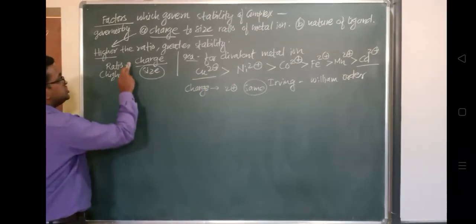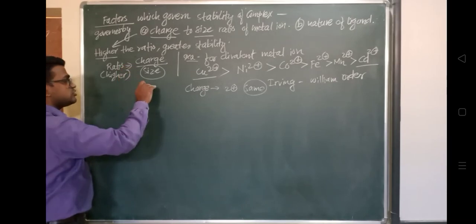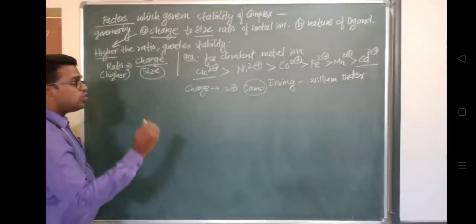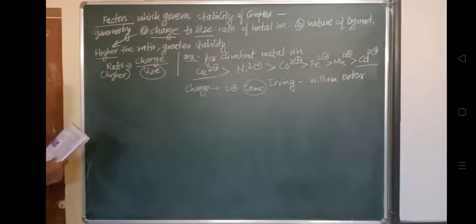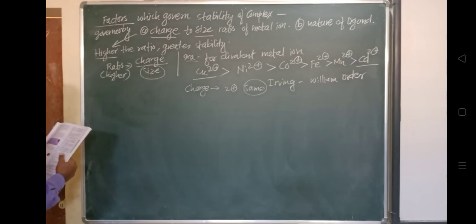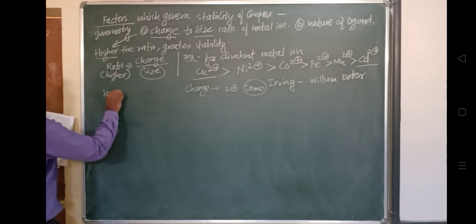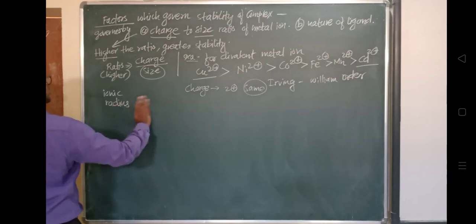So in this way, in the above list, both Cu and Cd have a +2 charge, however their ionic radii differ. If we see the ionic radius, suppose, Cu2+ is 69 picometers.